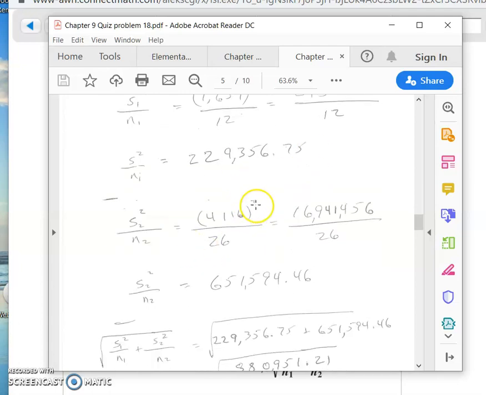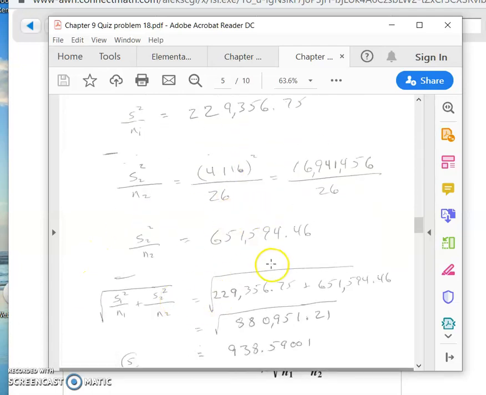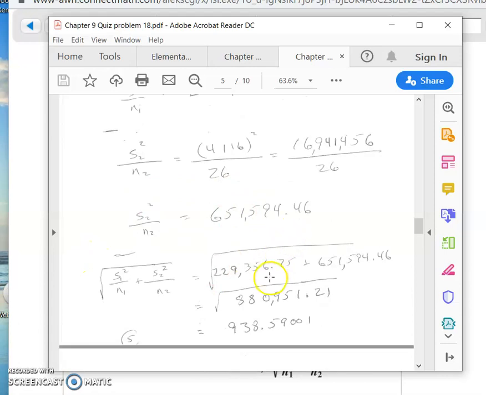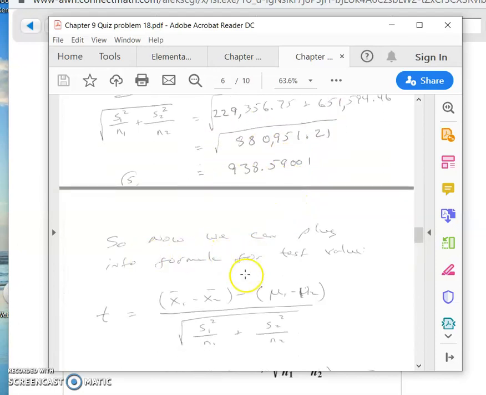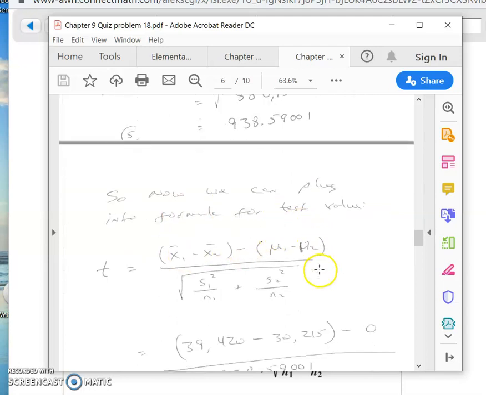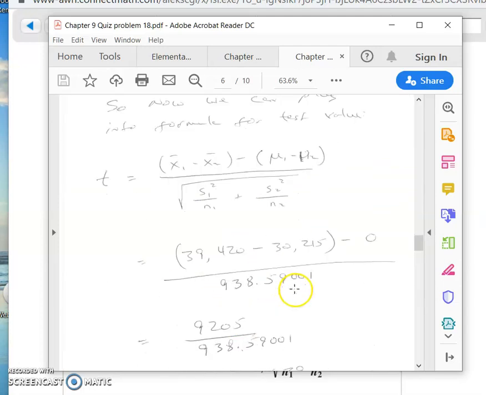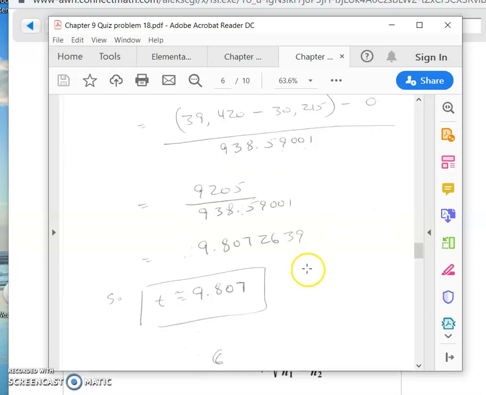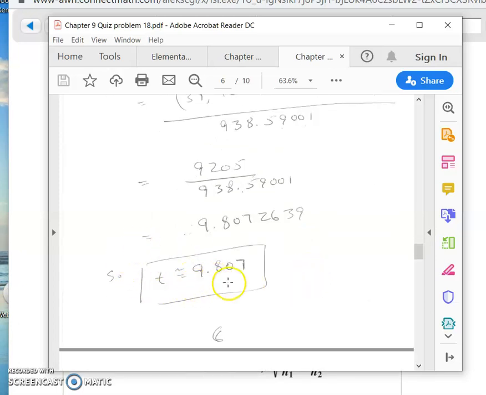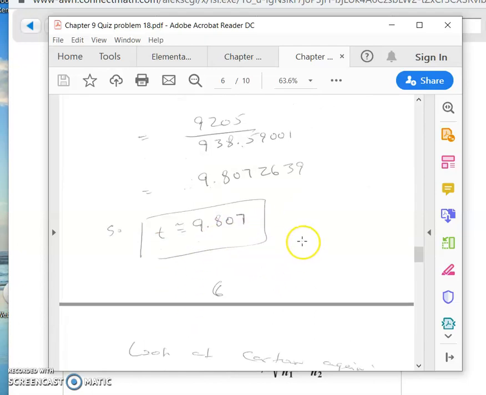All right, so you plug all this stuff in and add all this stuff up. It's a big pain in the neck. That's why I'm doing it on a separate piece of paper. I have my little dictionary for each of these terms. So now I get exactly what I need for each of the things I'm going to plug in. So now we can plug into the formula for the test value. There it is. Everything gets plugged in. Obviously, if you're trying to copy this, you're going to have to pause the video. And so T equals this. Roughly speaking, 9.8. 9.8 is the test value.